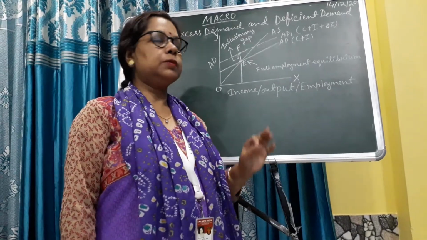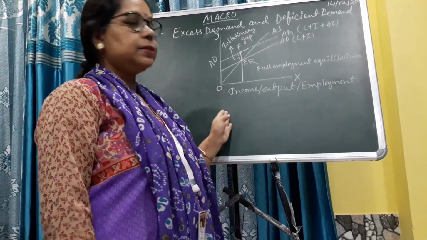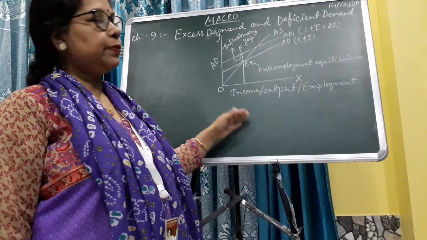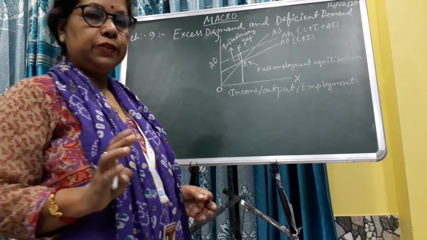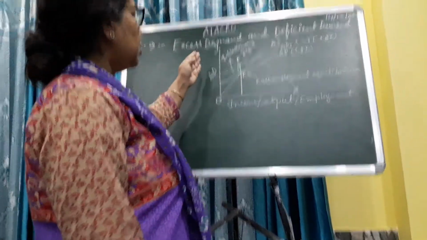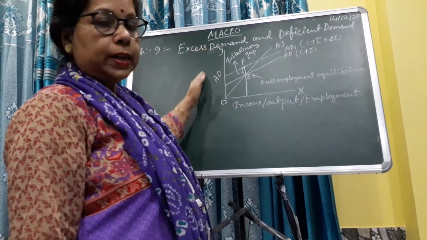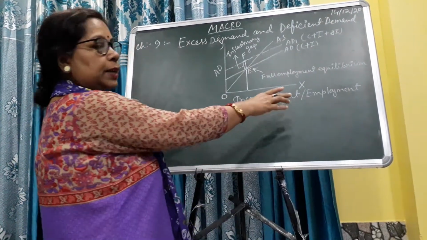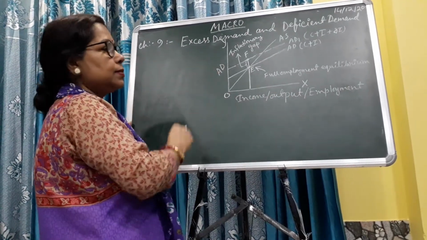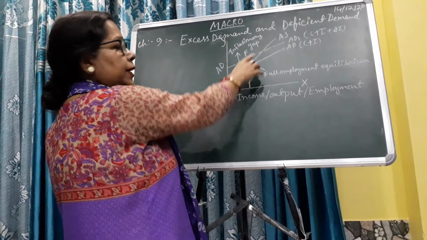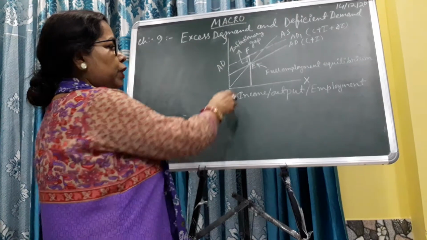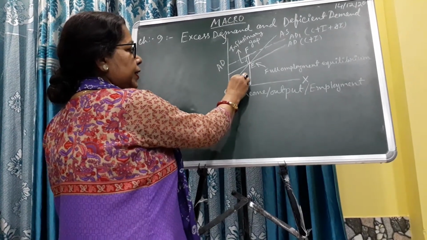First of all, I have drawn the diagram here. After explaining the diagram, I will say what the meaning of inflationary gap is. See here, I have drawn the OX axis and OY axis. Income, output and employment are measured on the OX axis and aggregate demand on the OY axis. Here, aggregate supply is upward rising. We know the shape of aggregate supply, a 45-degree angle.